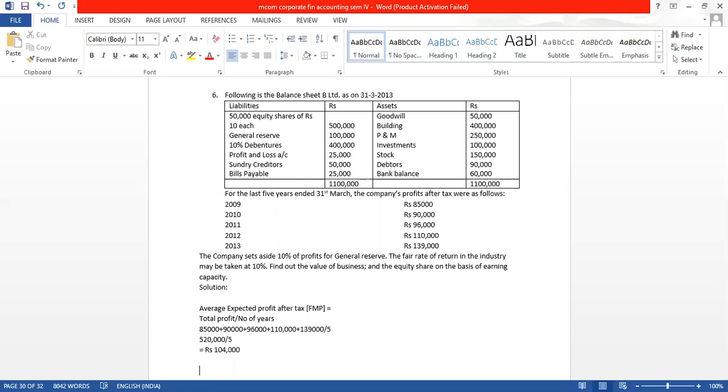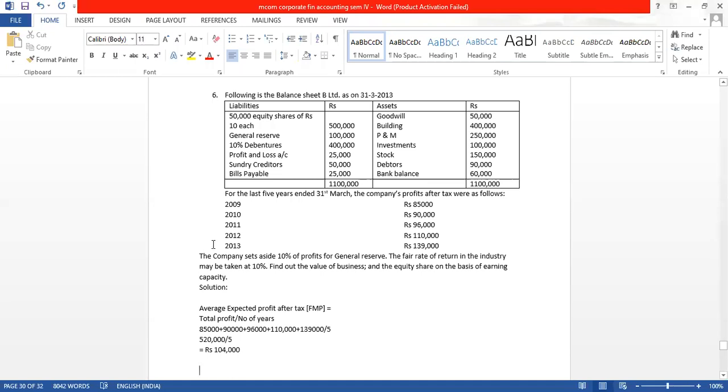We would have found out the profit before tax, adjusted the changes in profit, calculated the tax, and minus tax, you would have got the profit after tax. But here no information related to a change of profit is given. Therefore we don't require the tax rate. Directly we have found out the profit after tax. So we have got the average profit.